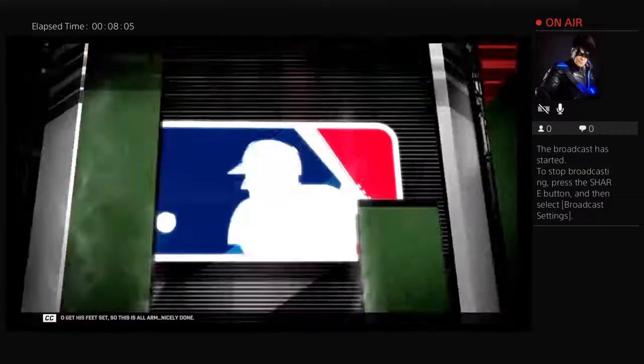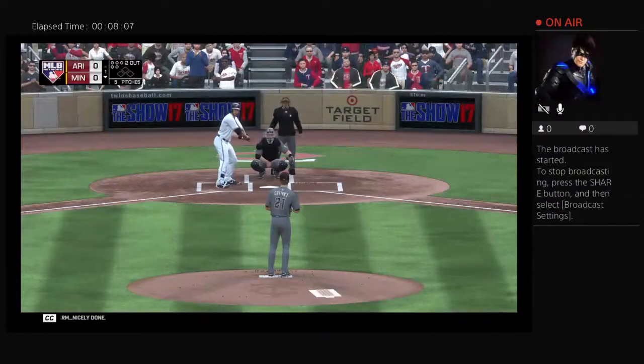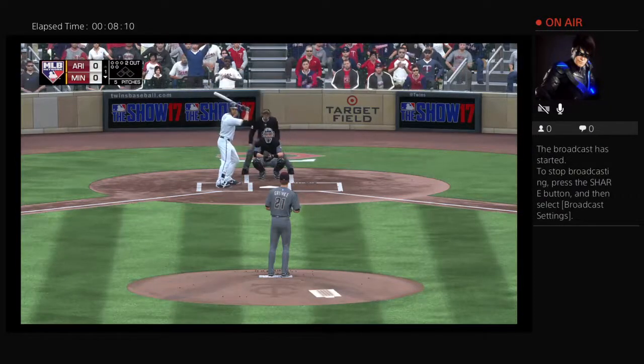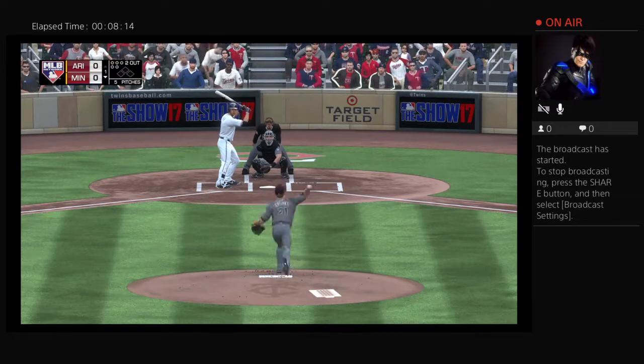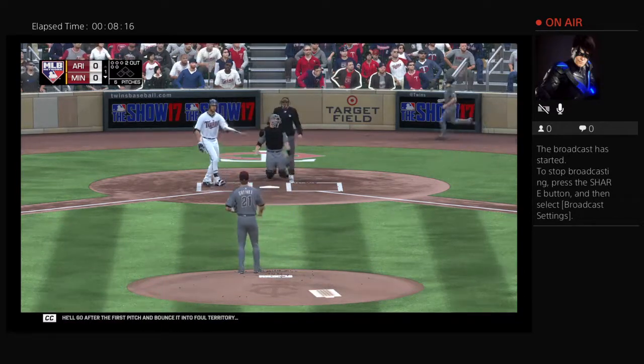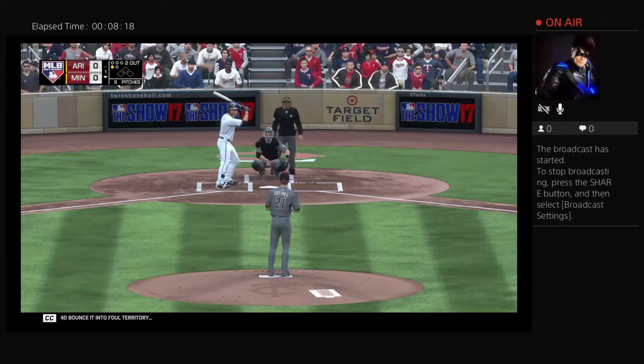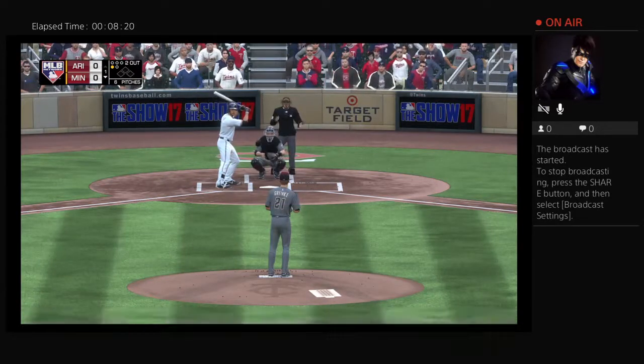The next game will be the Diamondbacks against the Twins at 8:10 p.m. Eastern Time at Target Field. That's the MLB.TV game of the day. The Diamondbacks are 67 and 54. The Twins are 60 and 59. The starter for the Diamondbacks is Zach Godley.